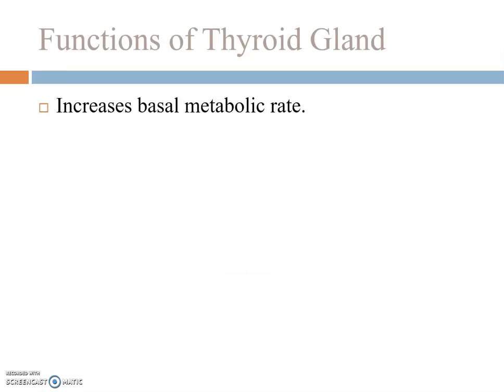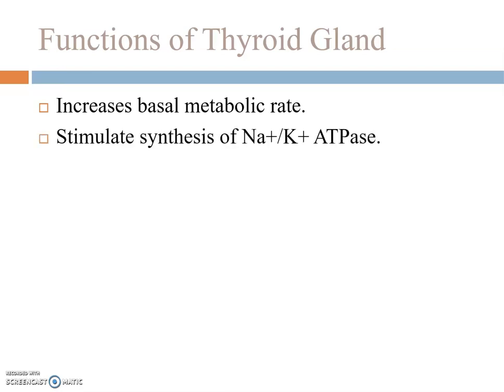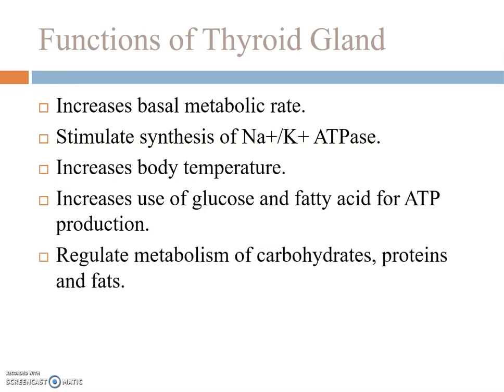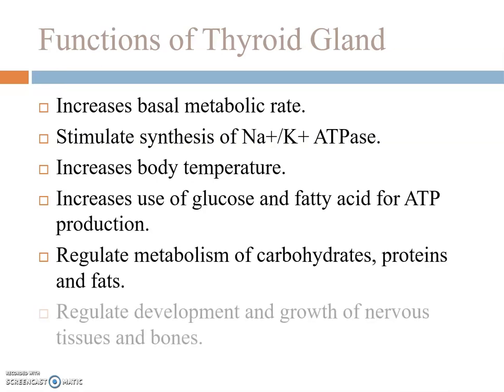Functions of thyroid gland. It increases basal metabolic rate. It stimulates synthesis of sodium potassium ATPase. It increases body temperature. It increases use of glucose and fatty acid for ATP production. It regulates metabolism of carbohydrate, protein and fats. It also regulates development and growth of nervous tissue and bones.